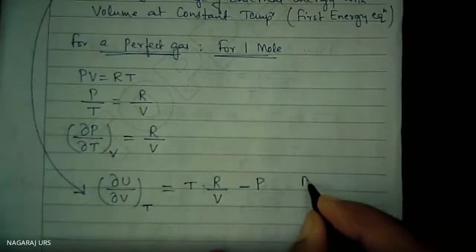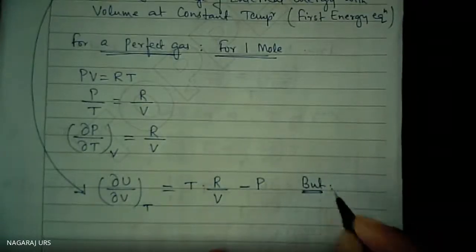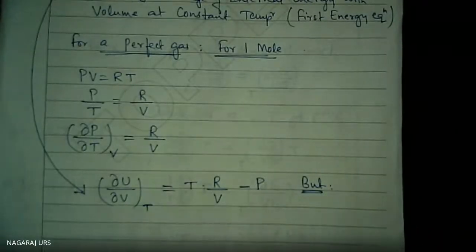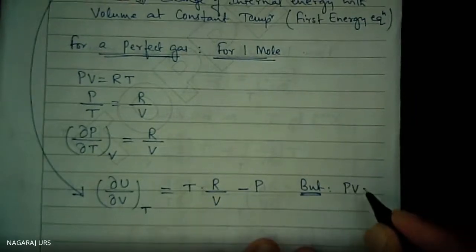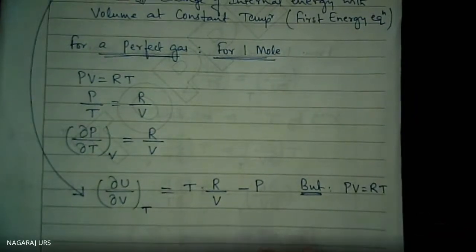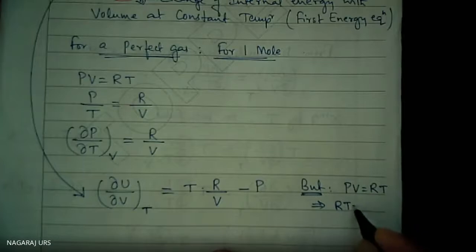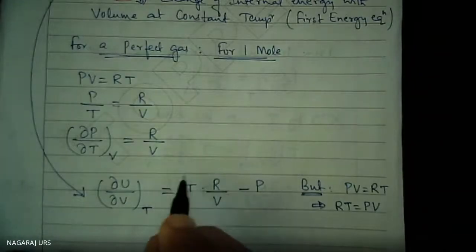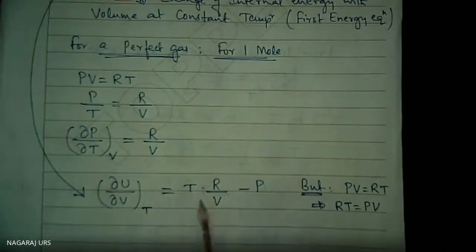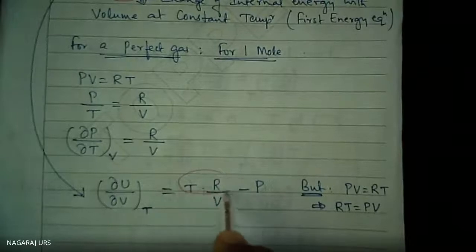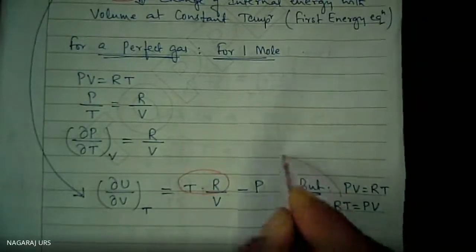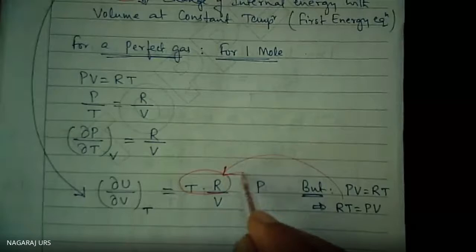But one more thing, PV is equal to RT, or RT is equal to PV, correct? RT is equal to PV. RT is here. Substitute from here.